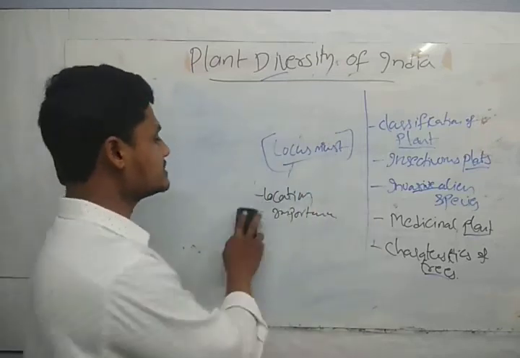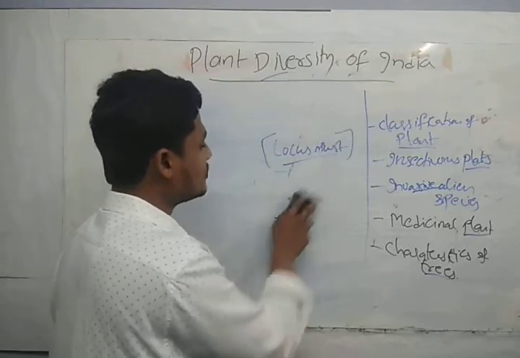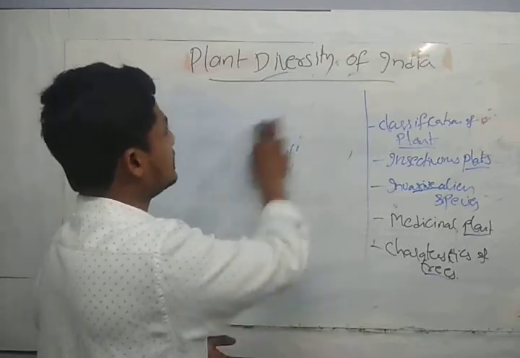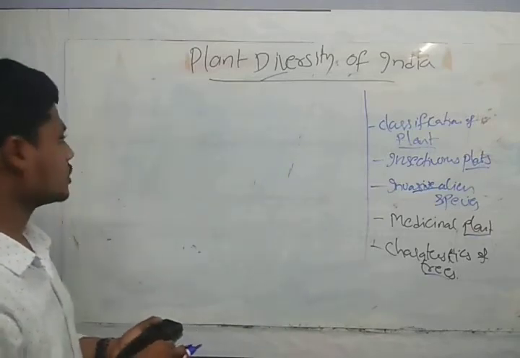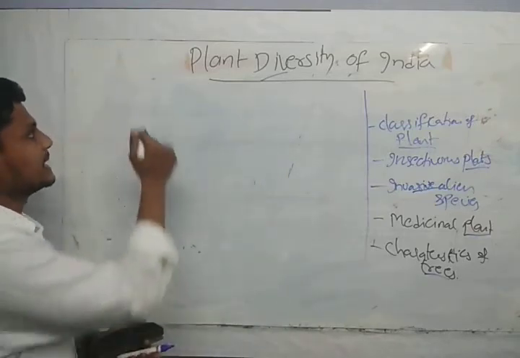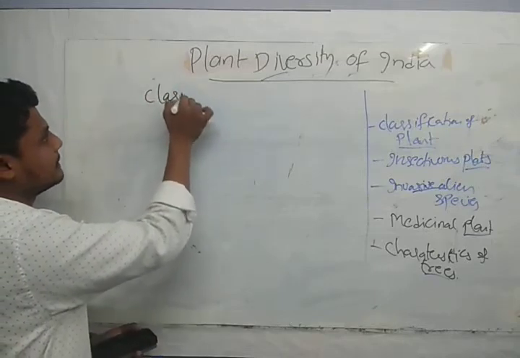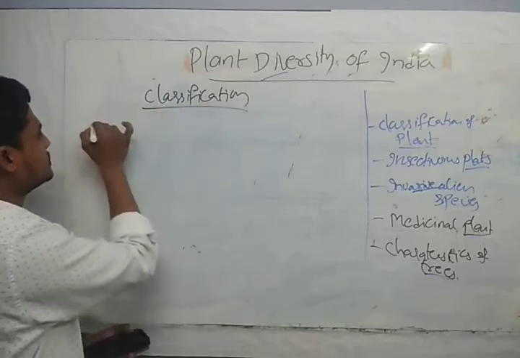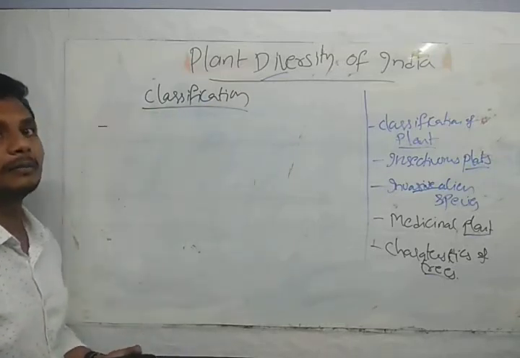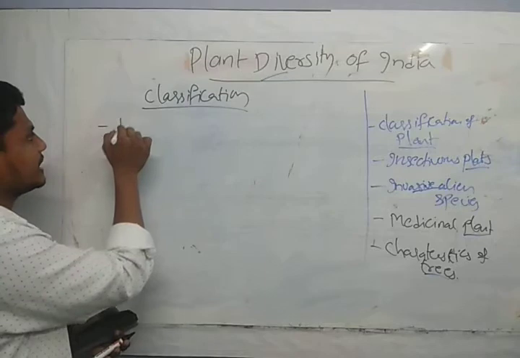Okay, so today we start discussing the basics of this chapter, guys, that is plant diversity of India. So I take my first topic, that is classification of plants. In the classification of plants, first of all, we take the herb. Okay, guys, what is a herb?